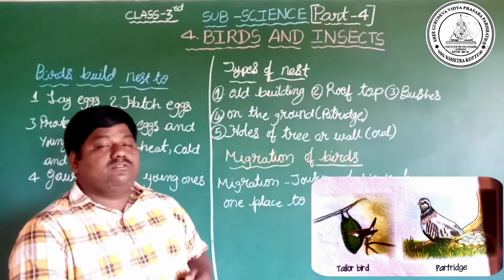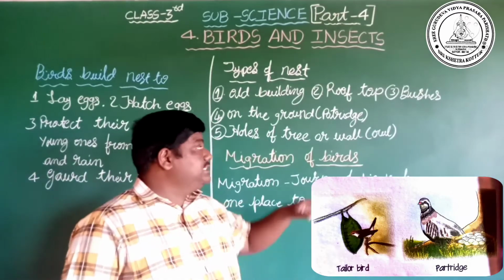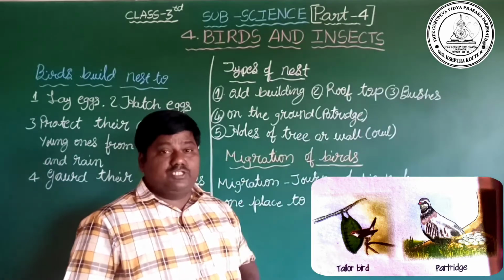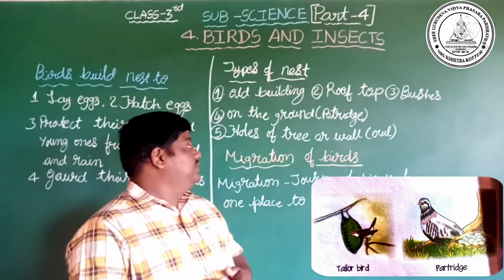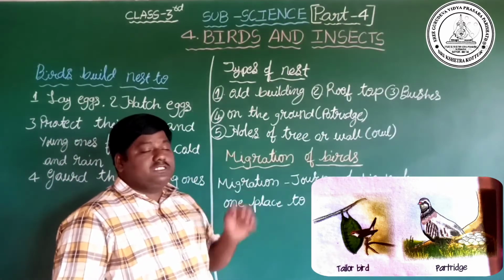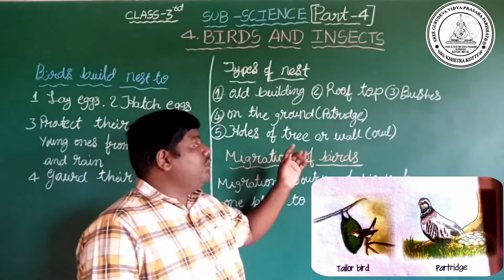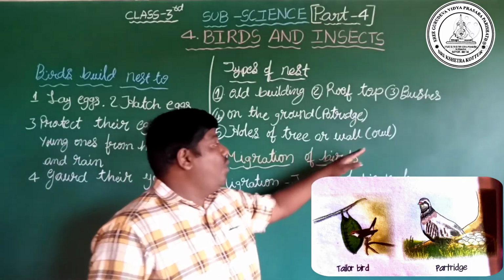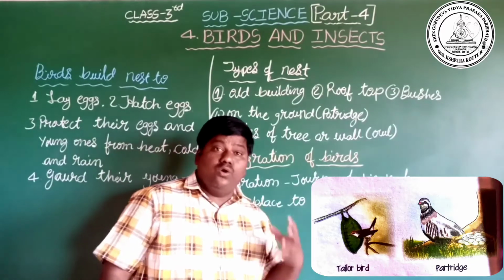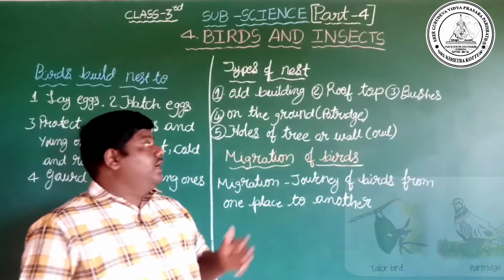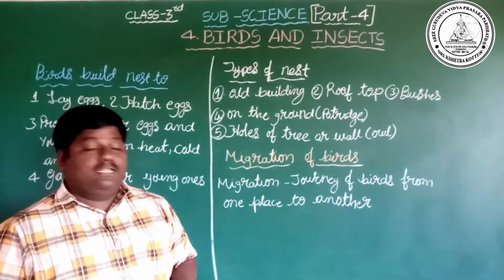See, on the ground some birds build their nest. Example, the partridge bird. Which bird? Partridge. Next, some birds build their nest in holes of a tree or wall. Which bird? Owl. In Kannada we call it goobey. Okay, this is about the types of nest.